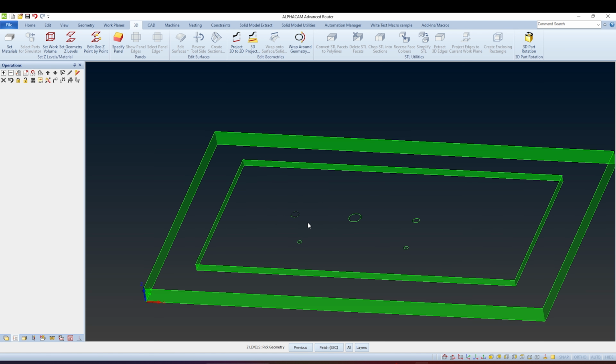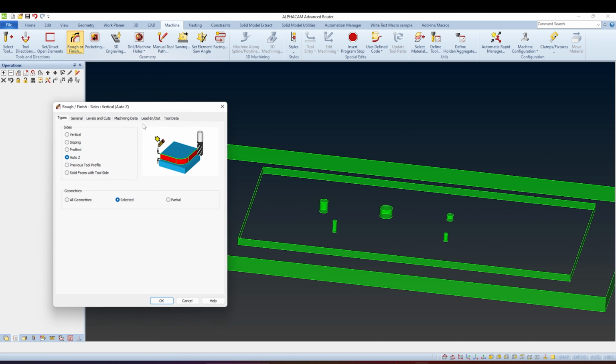Let's select first hole and do the bottom 5 mm, this one, the bottom to be 8 mm, the next one 12 mm, this one 4.5, and for this one 9.